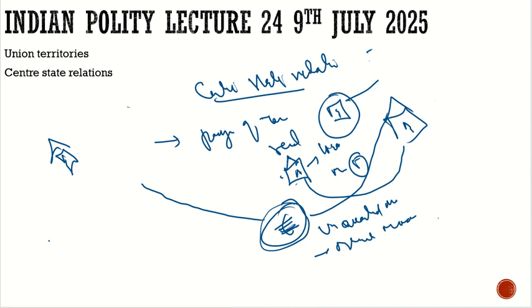When the 2014 elections were there, one of the major claims of the BJP government was that we are going to collect all the black money, through which they brought in demonetization.